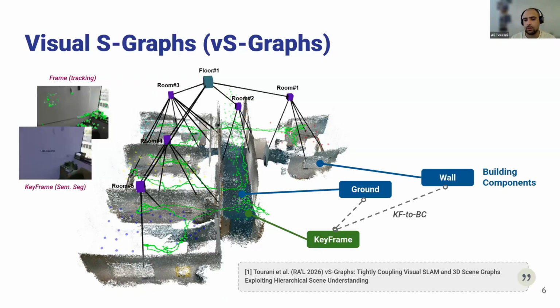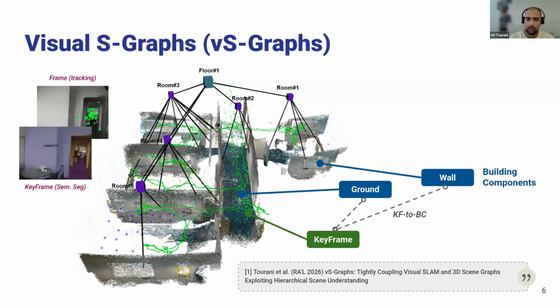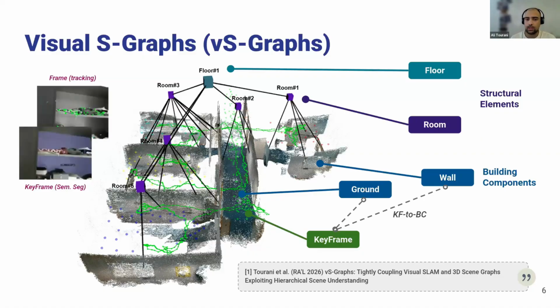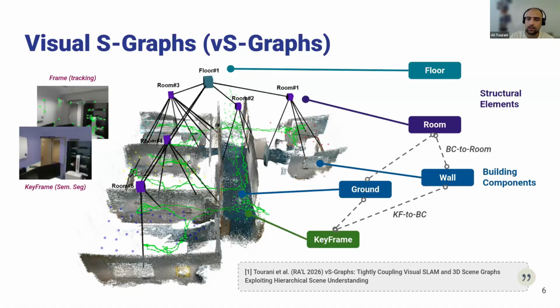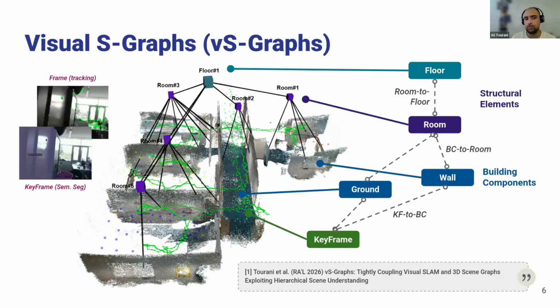In this case, for instance, a set of keyframes could lead to the detection of walls. So we keep also this type of information. And using this type of lower level semantic entity, as I said, we can detect the higher level semantic entities, which are the structural elements, including rooms and floor surfaces. So again, a room is a set of walls. So we also have this type of connection between the building component to rooms. And there is also connection between rooms to floor surfaces.